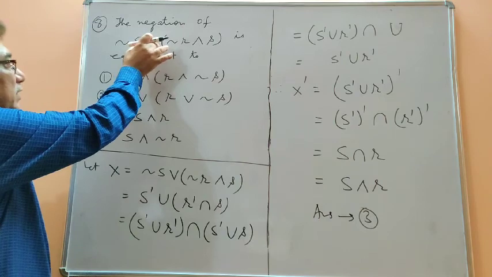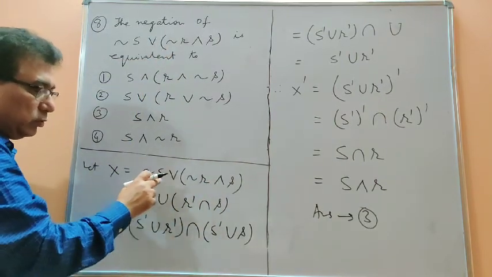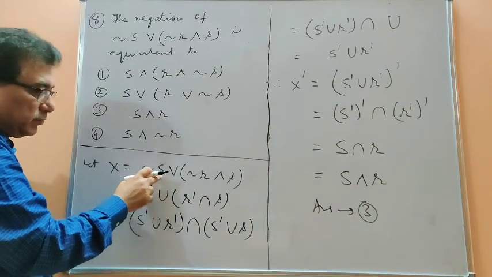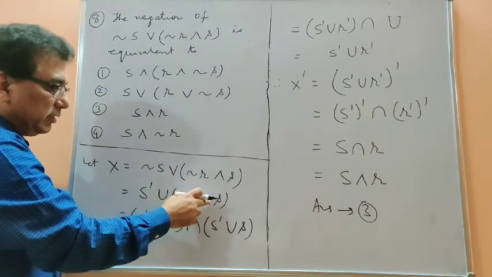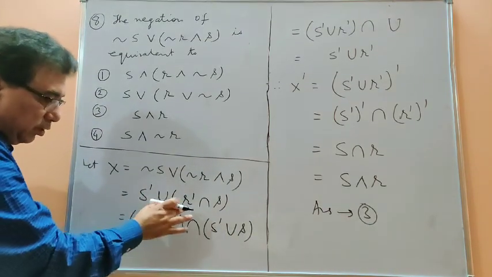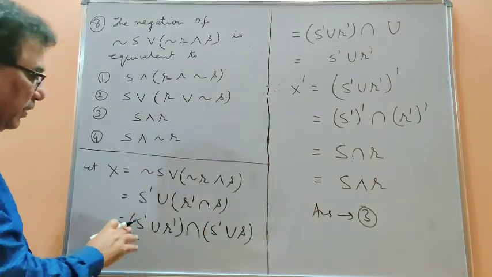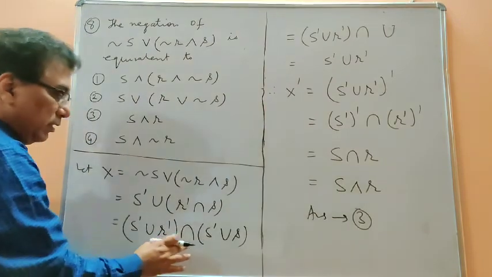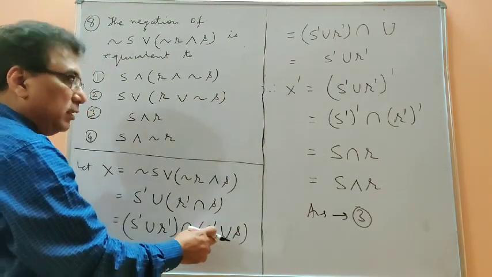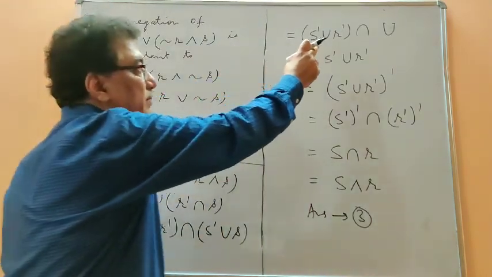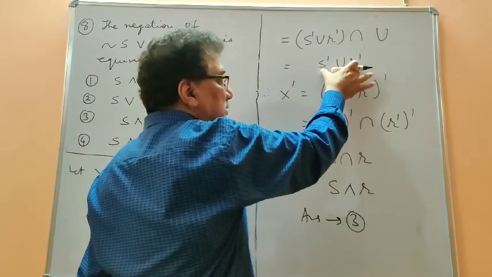So I have taken the given expression as X, and then I have converted it into set symbols. This has been replaced by dash, then this by union, this again by dash, intersection. Now I have applied the distributive law, S dash union R dash and intersection this. Now the first part is the same, and the union of a set and its complement is the universal set, the same I have written there. And then, because the intersection of any set with the universal set is the set itself, we have got this one.